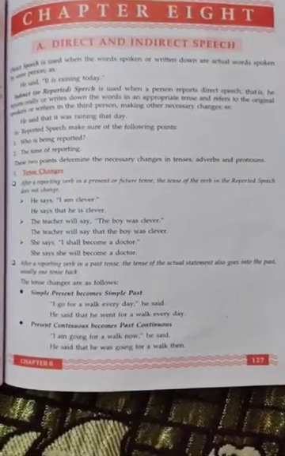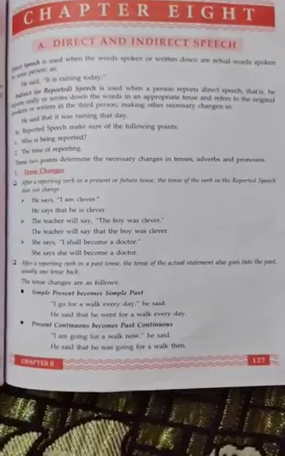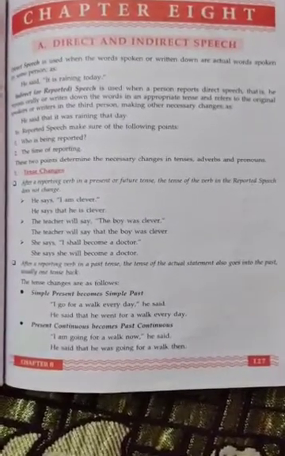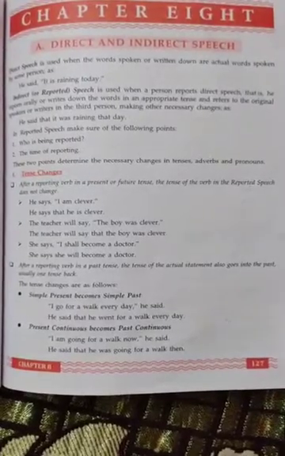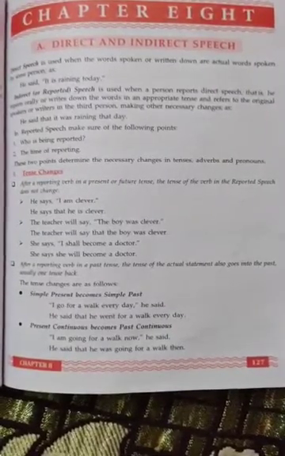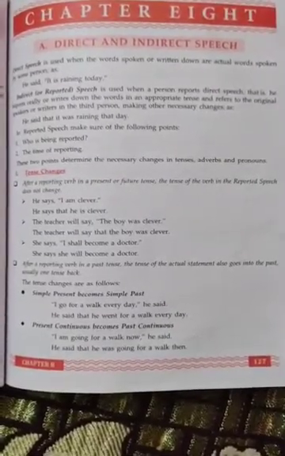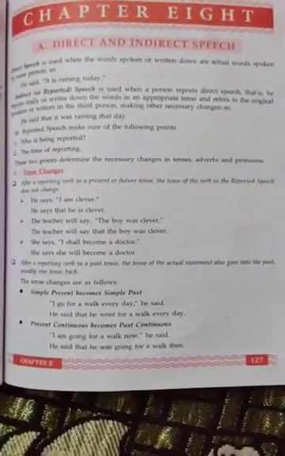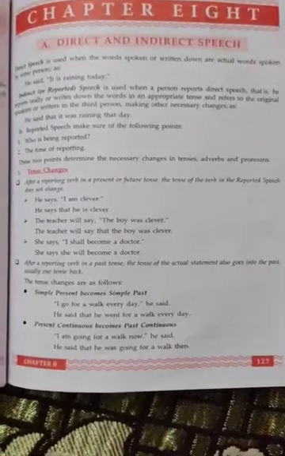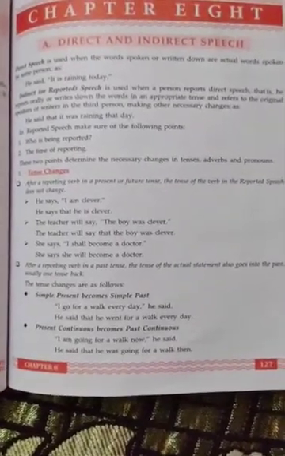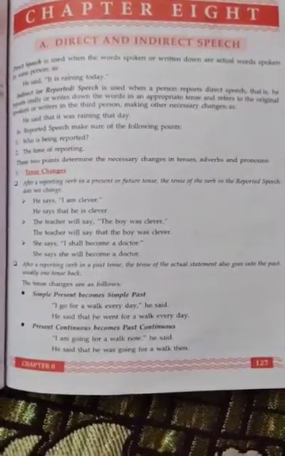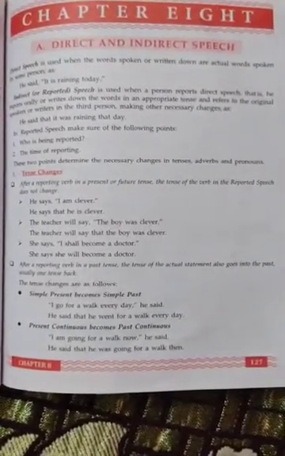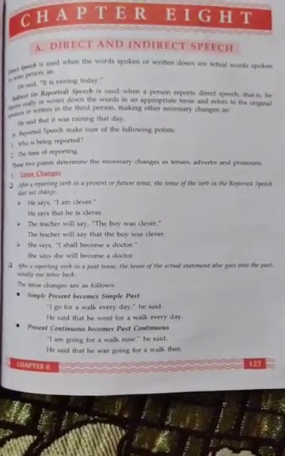And plus, in indirect speech we add the word that. Okay, he said that, like this. And second thing, in indirect speech we have to remove the double quote. Okay, we have to write simply, no double quote there, because these are not the actual words of the speaker, but he is speaking in his own words. So these things you must understand.